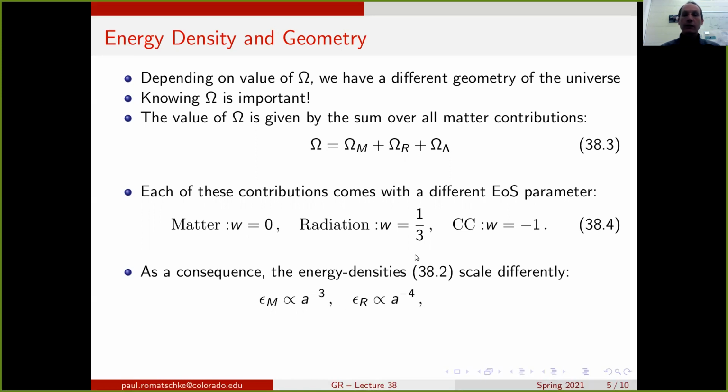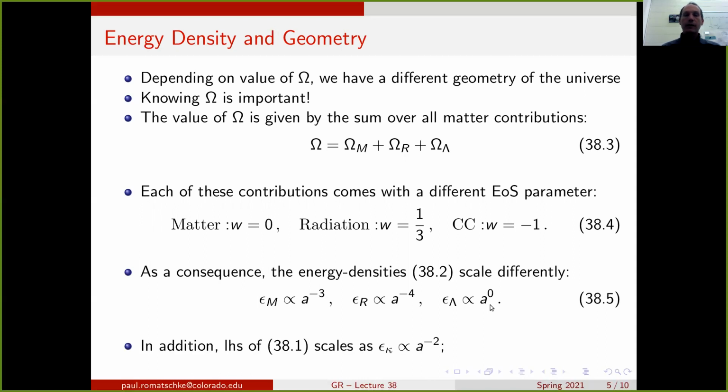For radiation, if you plug in 1/3 for W, you find that radiation energy density scales as the inverse fourth power. And if you plug in the cosmological constant, you find that the energy density of vacuum energy scales as a constant.